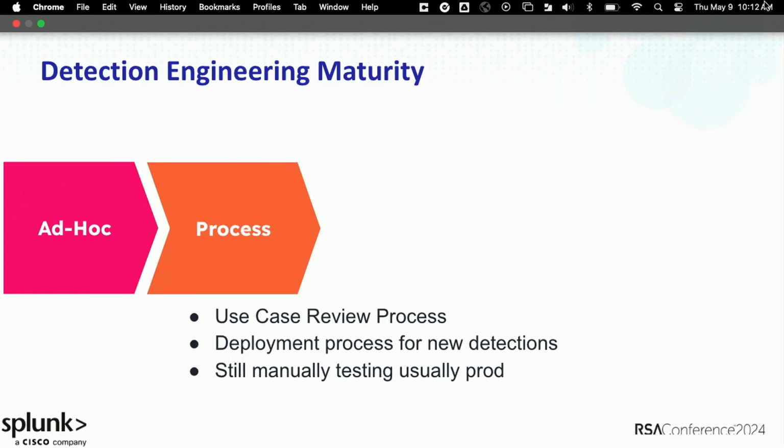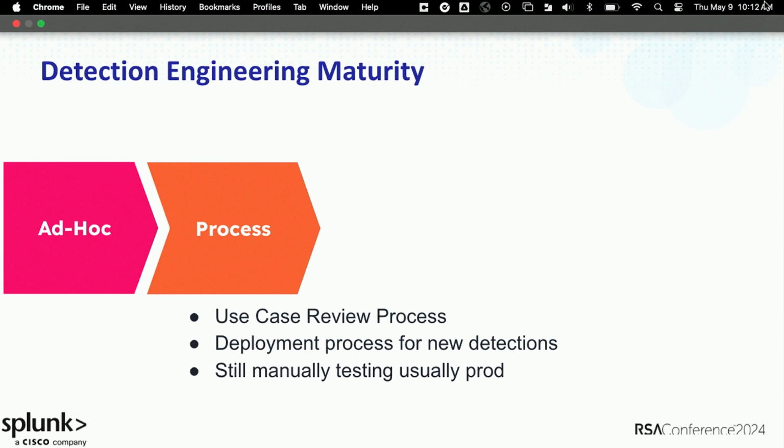The next phase in our maturity process was we started building a process around how we would intake cases that we were going to deal with. We started building a deployment process. Again, going back, that's one of the things that was really hard for us at Splunk. Because, okay, how do we get these detections out the door fast? Not in 2 weeks, within 24 hours, right? But we still were doing a bunch of manual testing for quite a while.